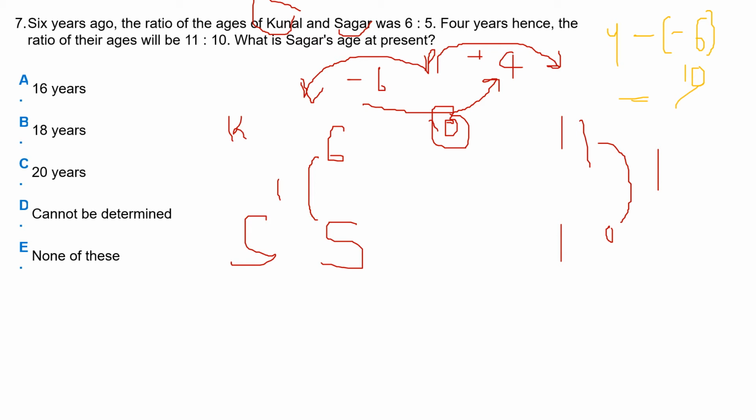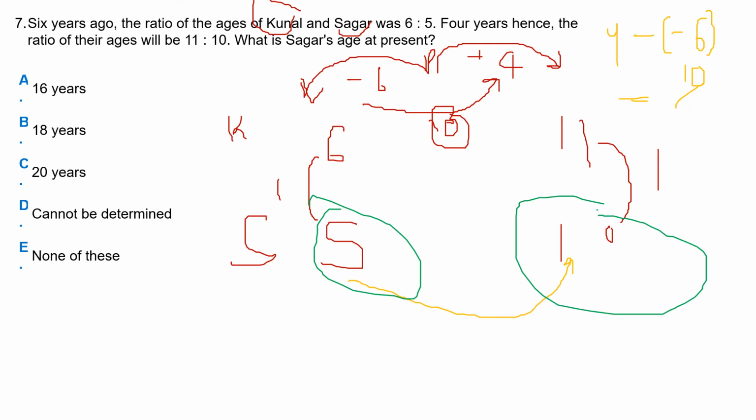Then when the difference is 10, we compare these two elements. The difference between 11 and 10 is 1, but the difference between 6 and 5 is also 1.